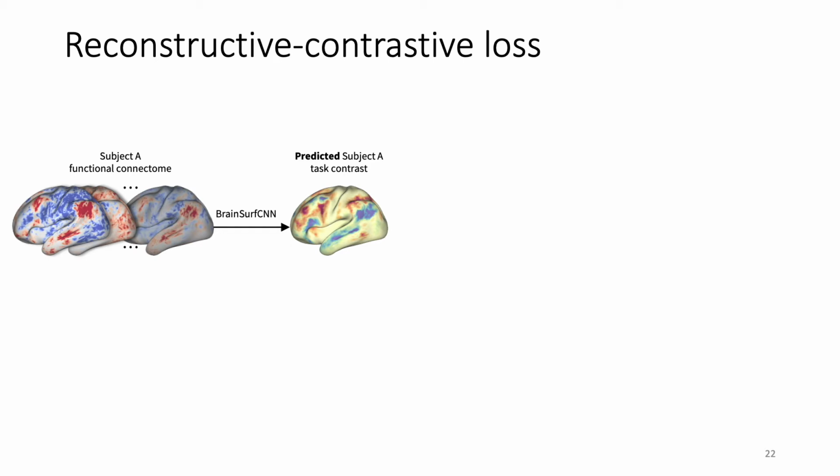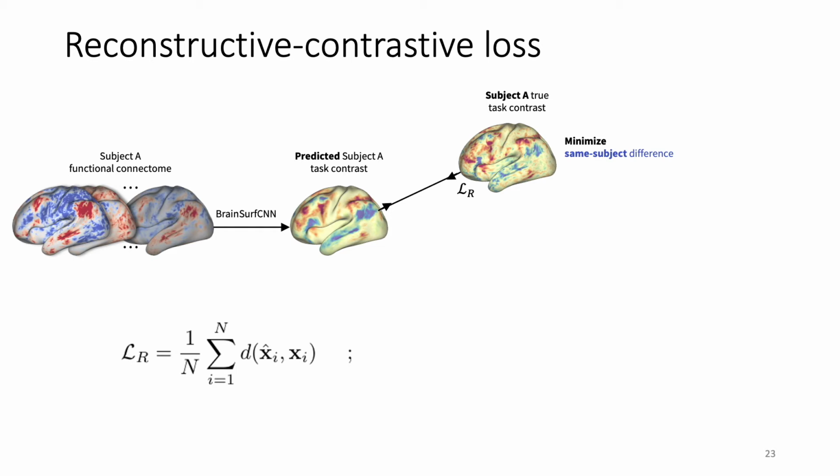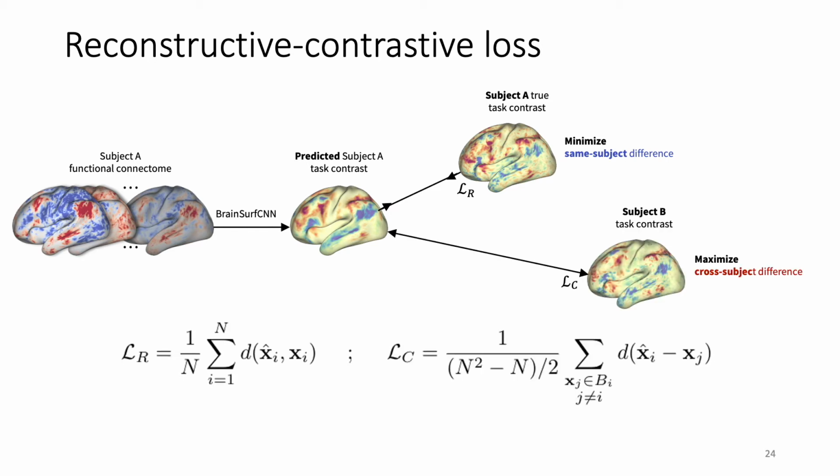To train the model, we proposed a new reconstructive-contrastive loss. The composite loss has two components. The reconstructive component of the loss is the usual error between the prediction and the true task contrasts. The contrastive component is the average difference between a subject's prediction and the task contrast of all the other subjects in the same batch. In our experiments, we chose L2 as a measure of error.